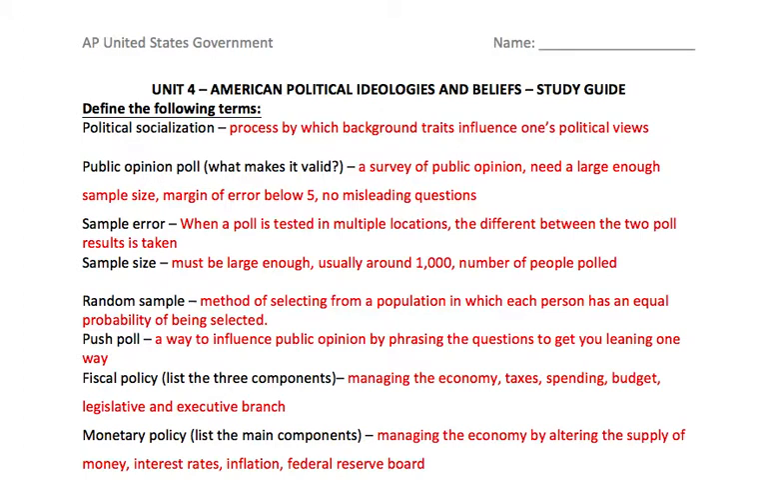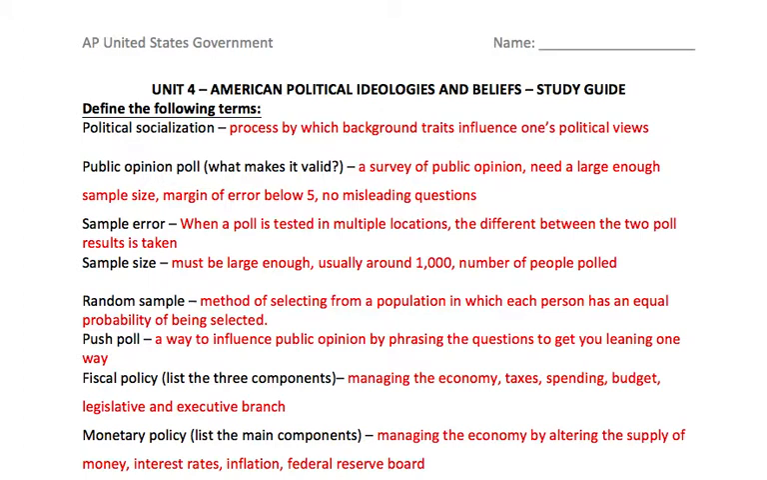Public opinion polls are used by politicians, interest groups, and media to survey public opinion, what people are thinking. You need a large enough sample size. The margin of error must be below 5, around 3 is fine. And you should not include misleading questions.